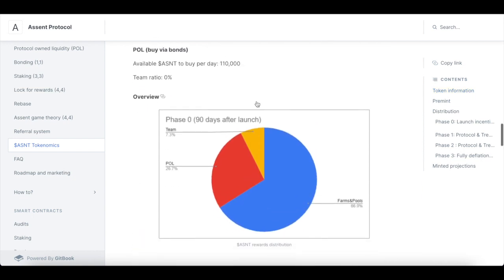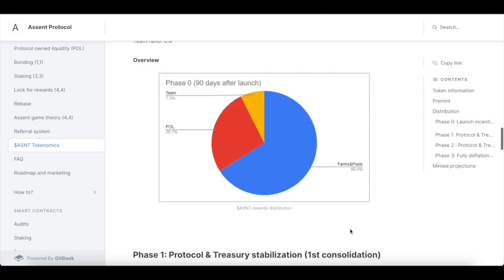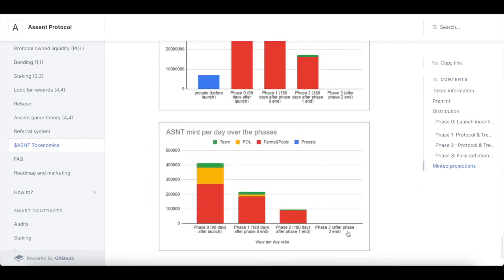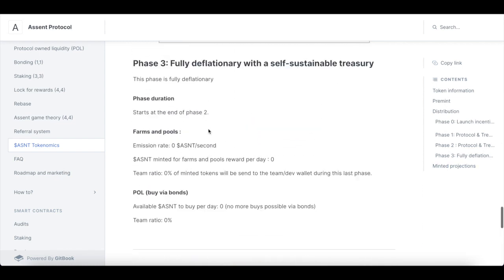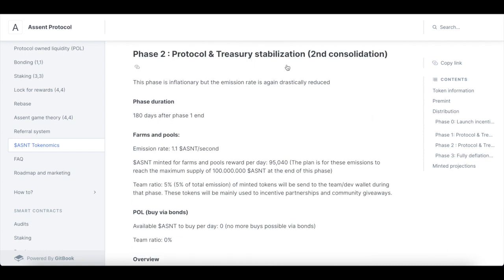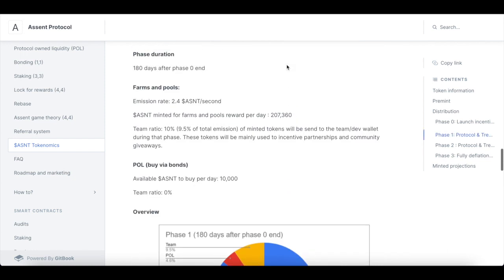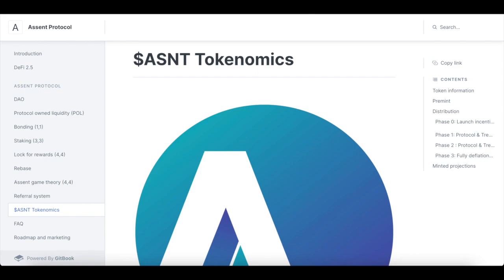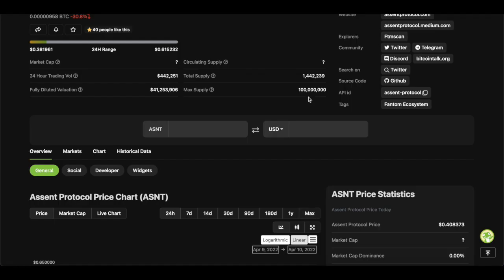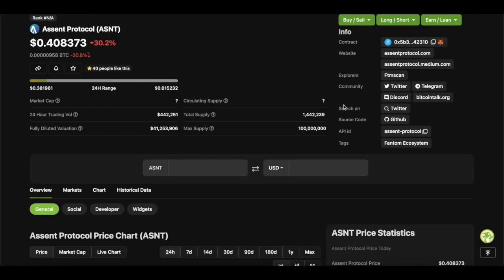And if you want to get an idea of the distribution of the token, well, 7.3% will go to teams, 26.7% will go to POL, and farm and pools will get 66%. And I've got plenty more information if you're interested in this, such as minted projections, protocol and treasury stabilization. But essentially, we have the essential. So we know the maximum supply of tokens. Now we still don't know exactly how many tokens are in circulating supply, which is quite unfortunate.